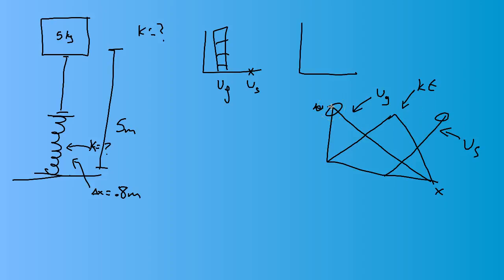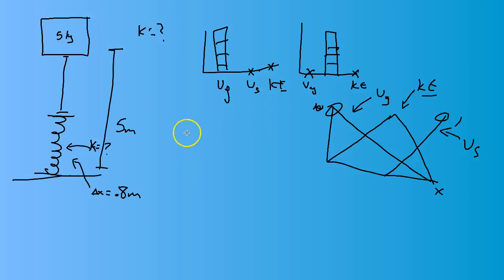Now it's true that the velocity was changing as it was falling and we had kinetic energy, but really for energy we just care about the two snapshots we're looking at. So if we want to find K, we want to know when the spring was fully compressed. And so at that point, we start without kinetic energy, and at that point kinetic energy is all gone again, as is the gravitational potential energy. So we're left with elastic potential energy.